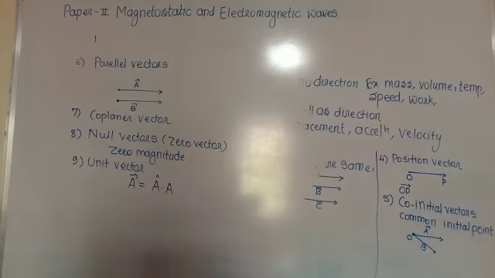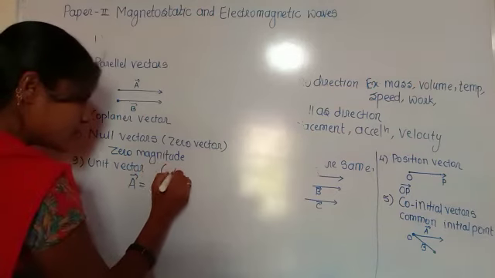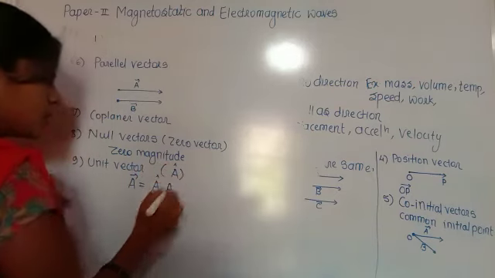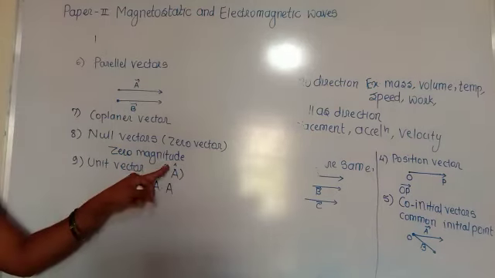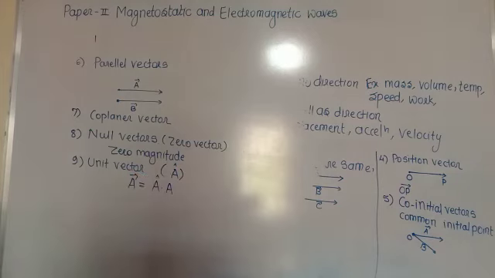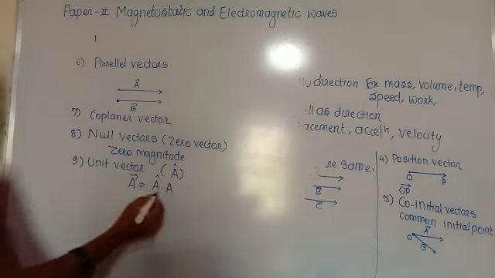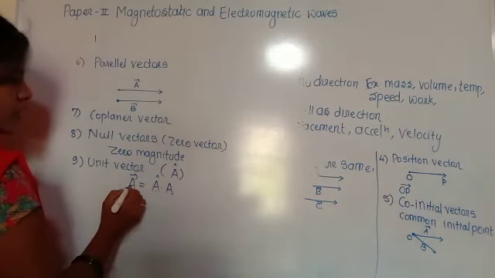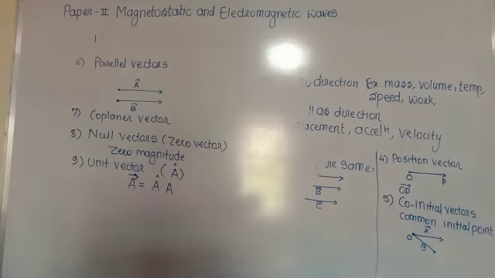A unit vector in the direction of vector A is written as A with a cap on top. This cap means unit vector, read as A hat, caret or cap. And vector A is the product of magnitude and unit vector.